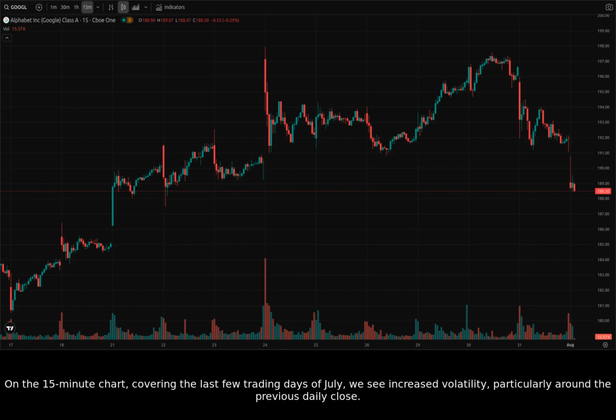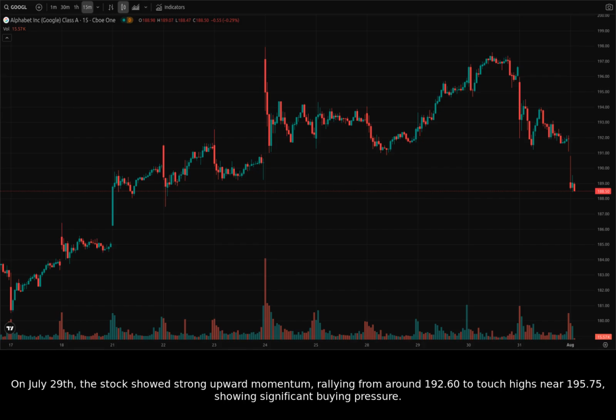On the 15-minute chart, covering the last few trading days of July, we see increased volatility, particularly around the previous daily close. On July 29th, the stock showed strong upward momentum, rallying from around 192.60 to touch highs near 195.75, showing significant buying pressure.